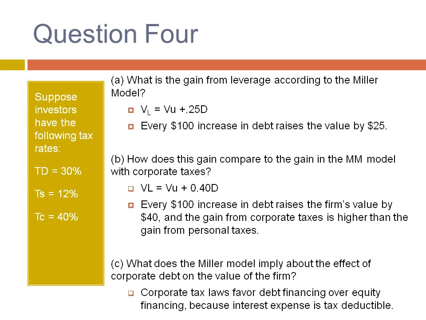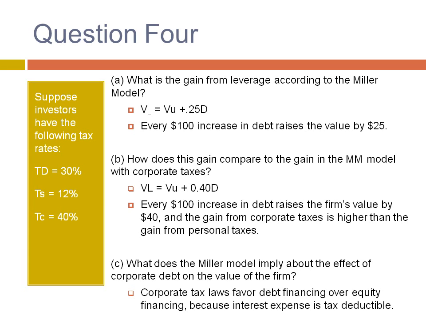Question 4, suppose investors have the following tax rates: TD 30%, TS 12%, and TC 40%. Part A, what is the gain from leverage according to the Miller model? L's firm value increases with debt, so for every $100 increase in debt, it raises the value by $25.